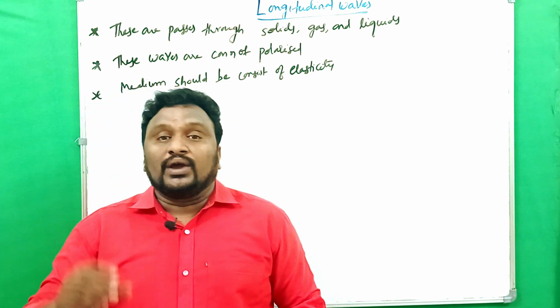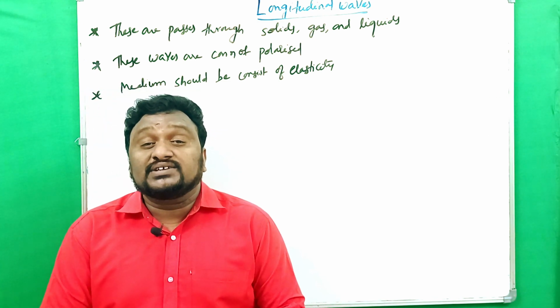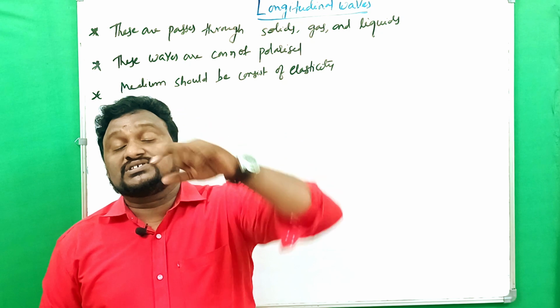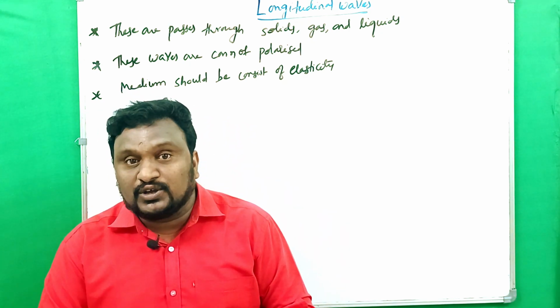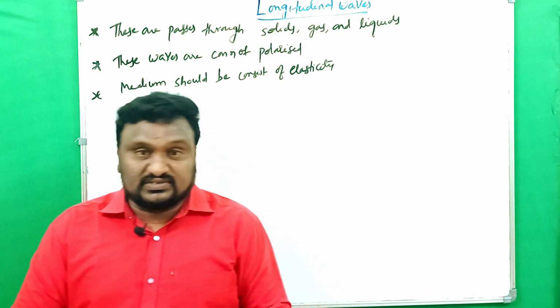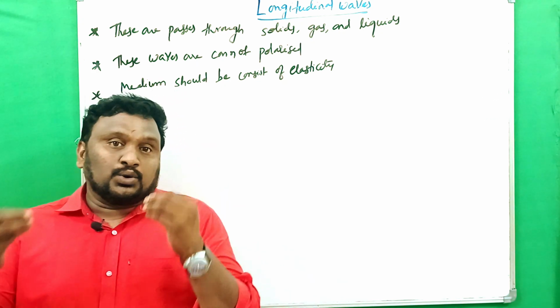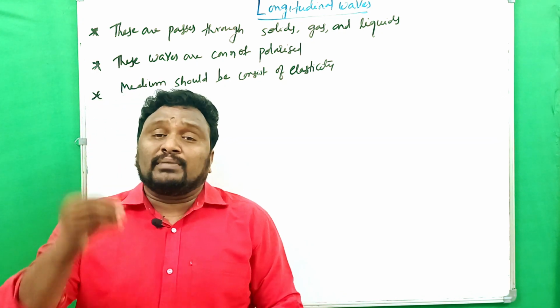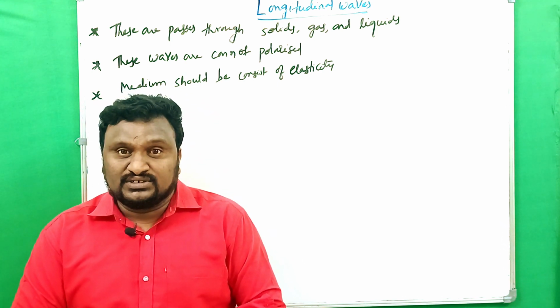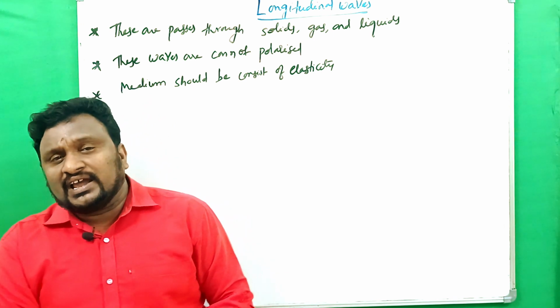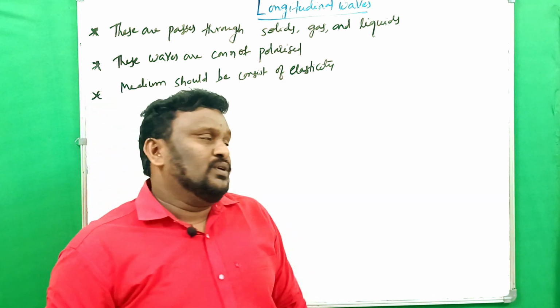Next, in the case of the resonance apparatus also, there is an air column above the water surface. In that air column also, sound is produced because of longitudinal waves. And to transmit a longitudinal wave, the medium must be elastic in nature. So these are the basics about longitudinal waves. Let's see.